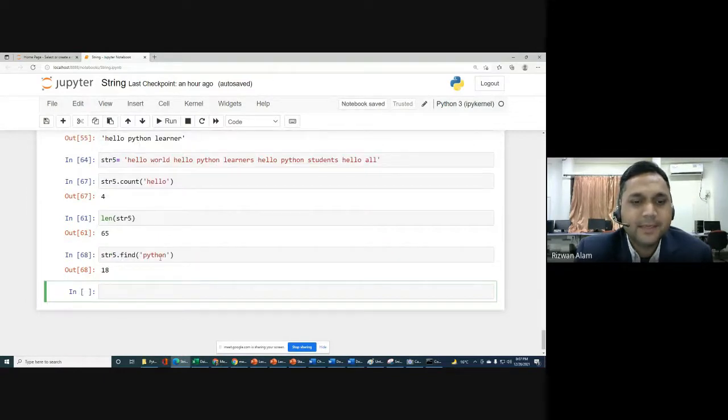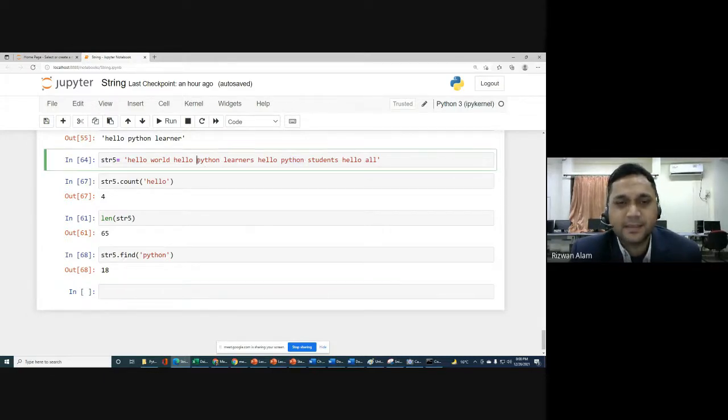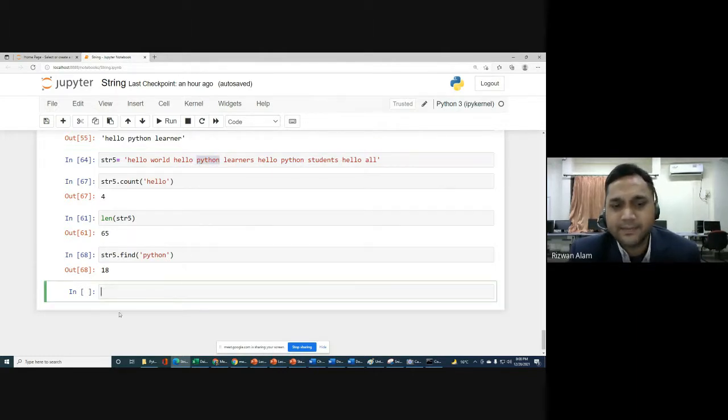So you will find that python, okay, first time it is occurring at index number 18. So index number 18, so that you can check 0 1 2 3 4 5 6 7 8 9 10 11 12 13 14 15 16 17 is space, and then for 18 you will get python. So python will start at index number 18. Okay, first time, because python is again there. But you will get the index of the first occurrence. So similarly we can use these functions.